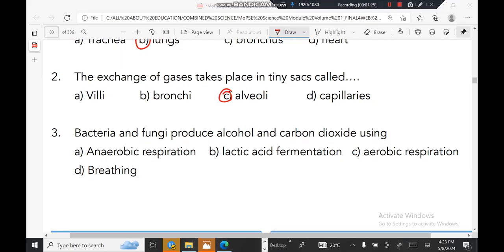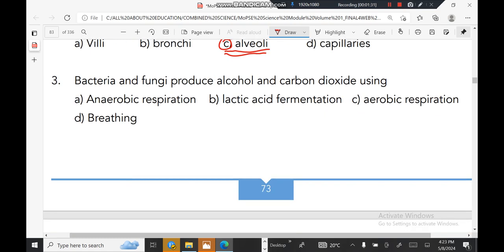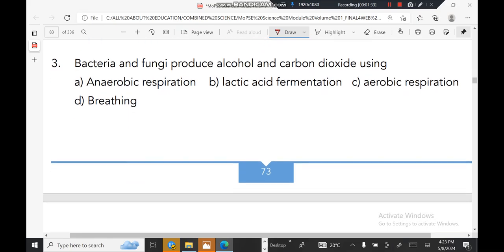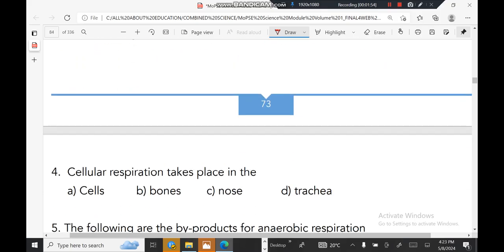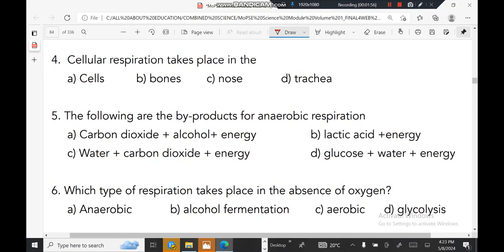So that's correct. This one is the correct answer. Bacteria and fungi produce alcohol and carbon dioxide using lactic acid fermentation. That is the process there. Lactic acid fermentation. Number 4, cellular respiration.